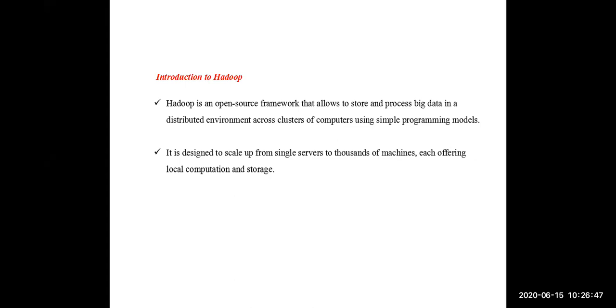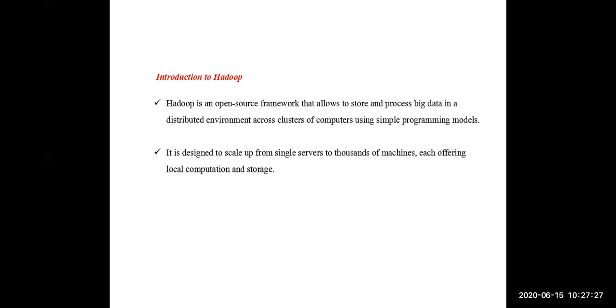Clear? When we come to Hadoop, Hadoop is also an open source framework. Open source means freely available. We have no need to purchase it, and it doesn't have any license. Hadoop is an open source framework that allows us to store and process big data. It is an open source platform for storing and accessing big data in a distributed environment. That means Hadoop is also following the distributed environment, and internally it is also supporting the distributed file system only.